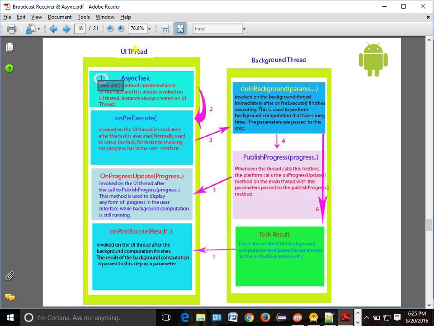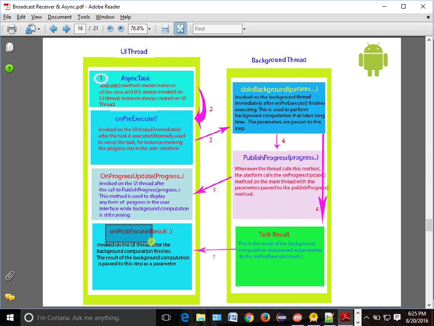Main thread. Where is onPreExecute running? Main thread. Where is your doInBackground running? Background thread. Where is publishProgress running? Background thread. Where is onProgressUpdate running? It is running in your UI thread, meaning main thread. And as soon as the task is over, onPostExecute runs in your main thread. So just remember that doInBackground and publishProgress are the two callbacks which will be running in your background thread. Other things will be running in your main thread.